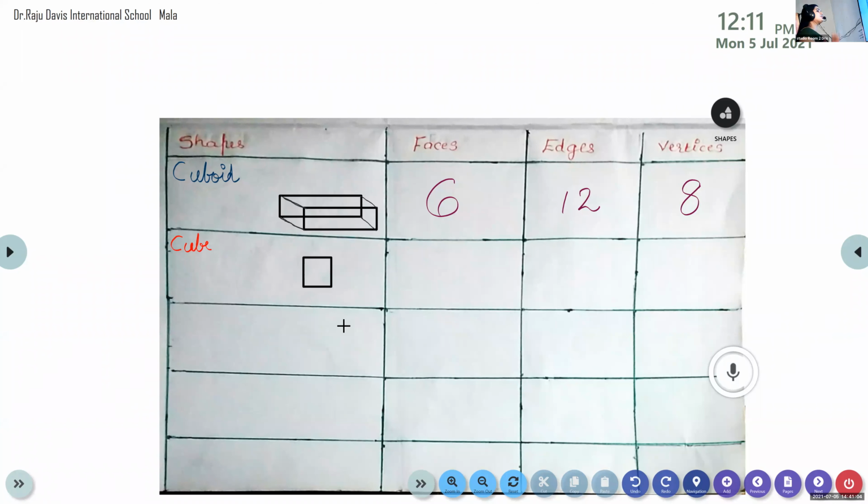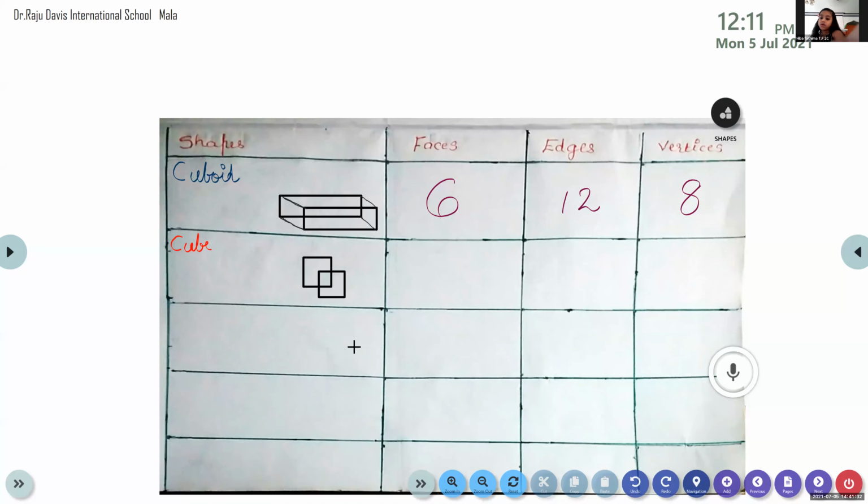Now you have to draw one more square almost from the center. Try to draw it almost from the center. If it is not exactly the center, no problem. Like this, draw one more square.